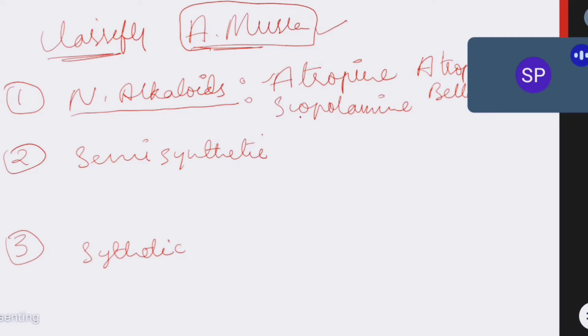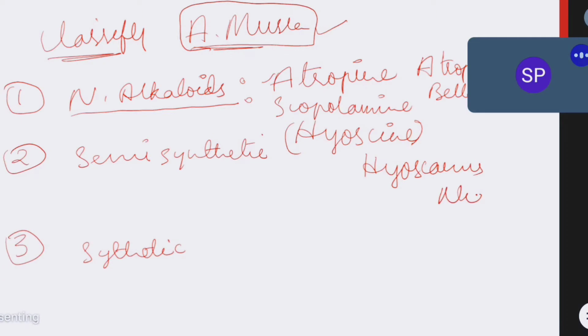Scopolamine is another natural alkaloid which is an anti-muscarinic agent. Scopolamine is also called hyoscine. You might have heard about hyoscine. It is obtained from the Hyoscyamus niger plant. So scopolamine and atropine are naturally occurring alkaloids, directly obtained from plants. Atropine is derived from Atropa belladonna and scopolamine is derived from Hyoscyamus niger.